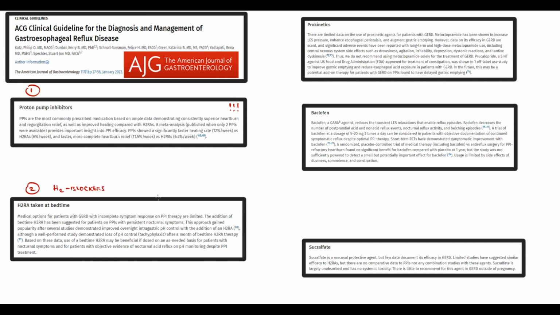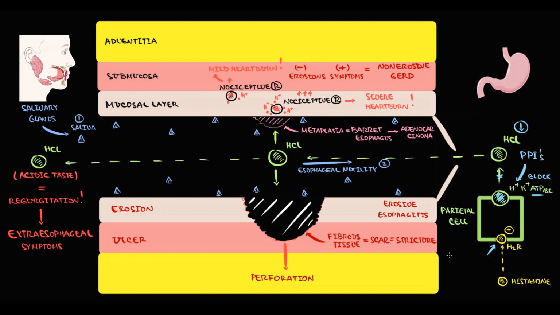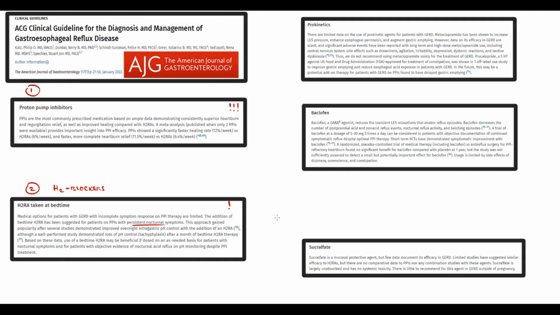The second major class of drugs are H2 blockers. This class of drugs we use in addition to PPIs in case of night symptoms. H2 blockers block H2 receptors on parietal cells. The secretion of hydrochloric acid decreases, and the lower the secretion of hydrochloric acid, the less severe become clinical symptoms. So usually we prescribe just PPIs. But if a person is already on PPIs and mentions heartburn at night, in this case we add H2 blockers to PPIs.